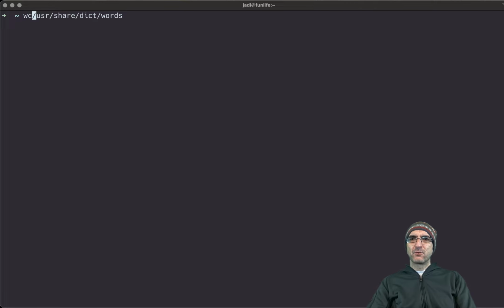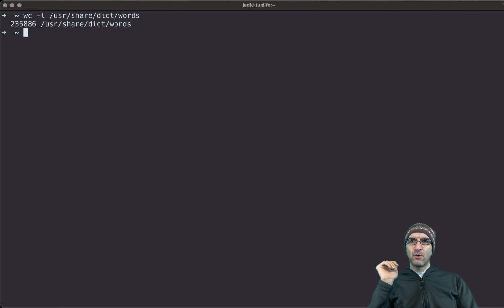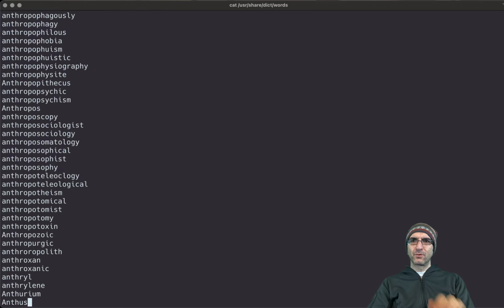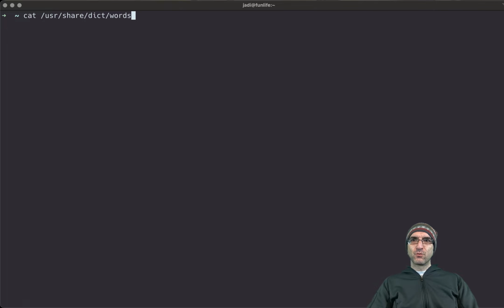If you run wc -l, what I'm doing, this will word count the lines. So you have more than 200,000 words there. You can also cat them, /usr/share/dict/words. These are all the English words. Super large data set. So if you want to find all the words which end in bit, if you do a grep bit, you will find all the words containing bit.